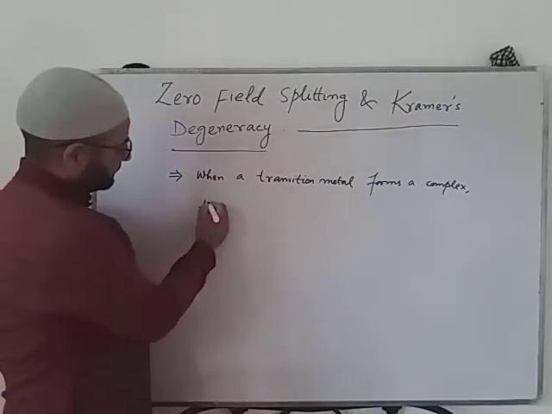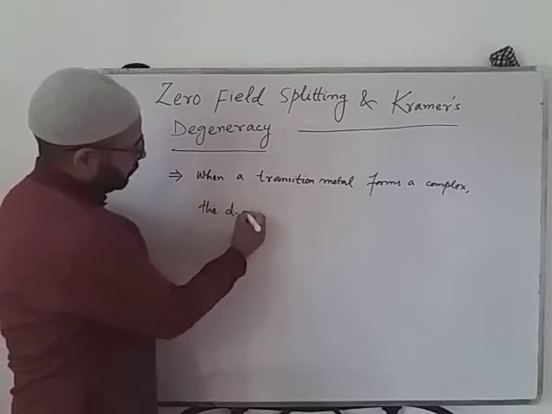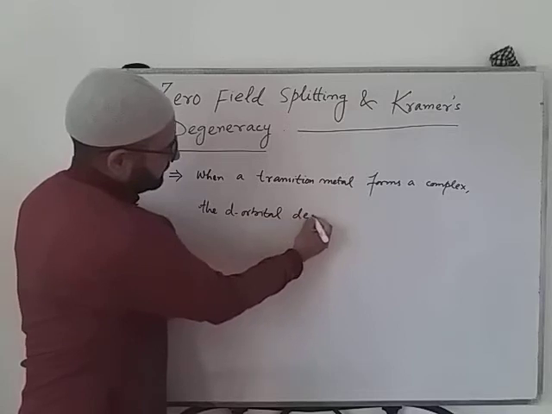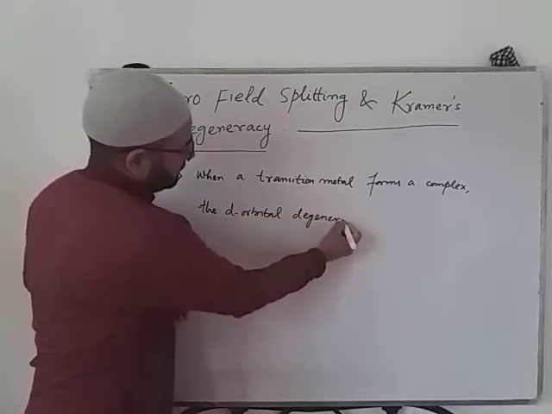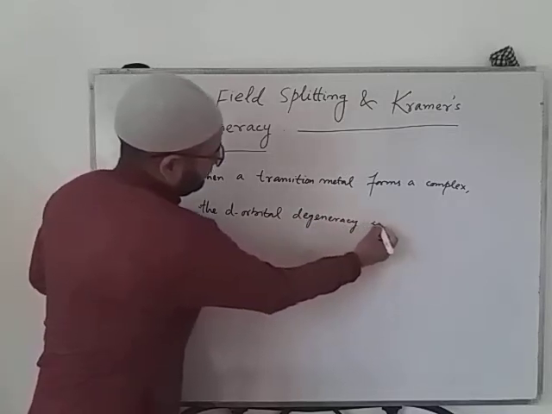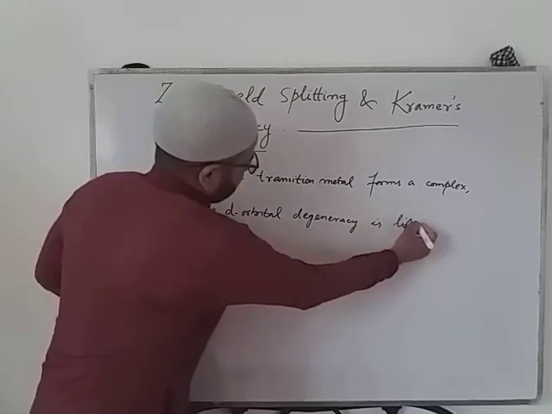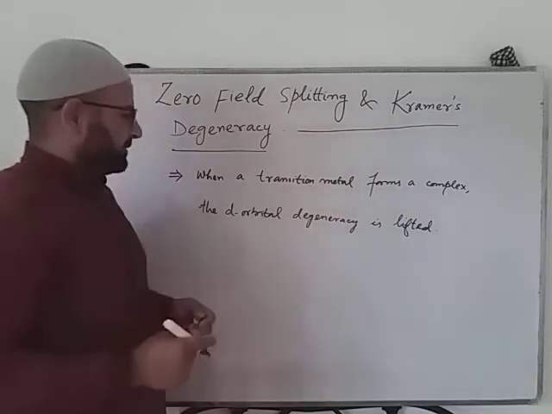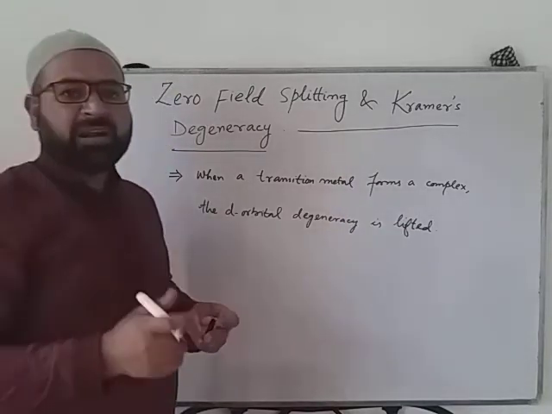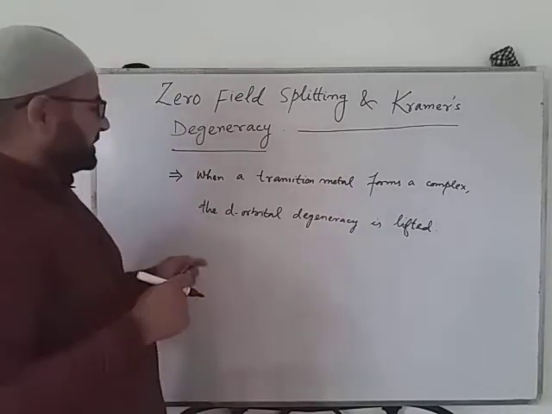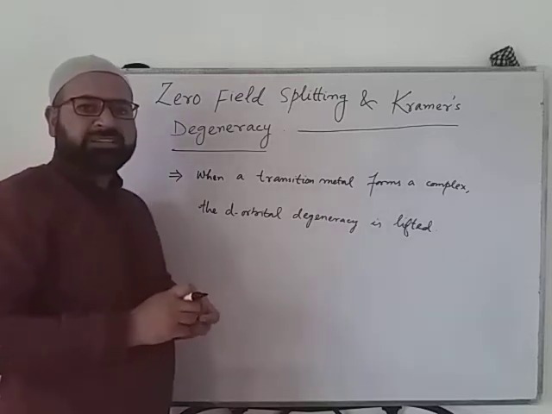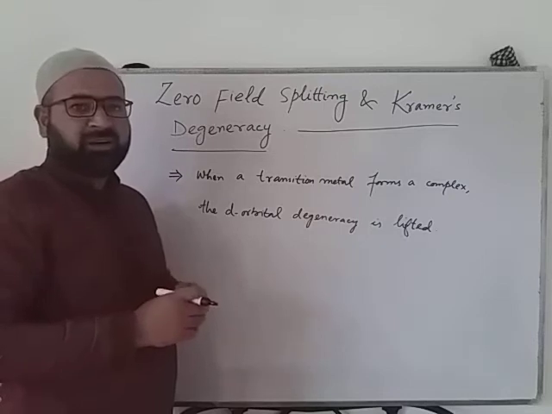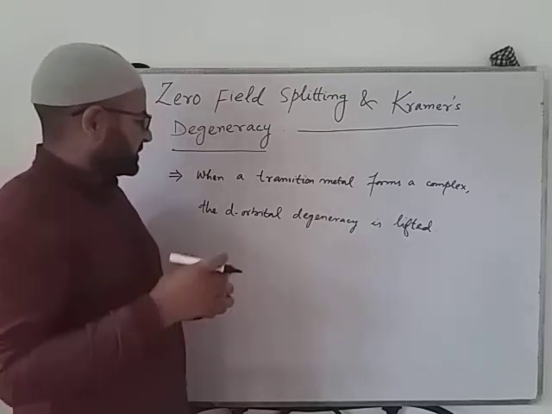The d orbital degeneracy is lifted. What does that mean? That means when a metal forms a complex with a ligand, the d orbitals lose their degeneracy and they split into two sets of d orbitals.